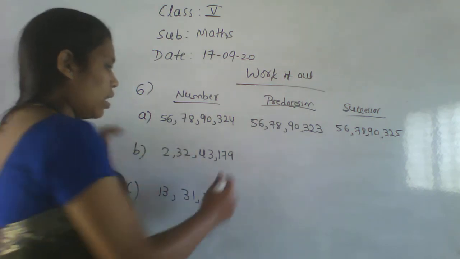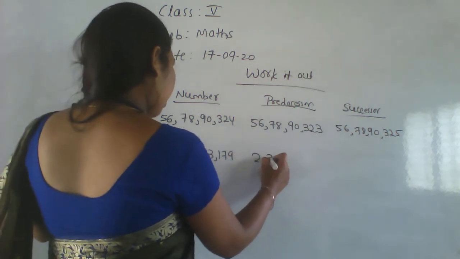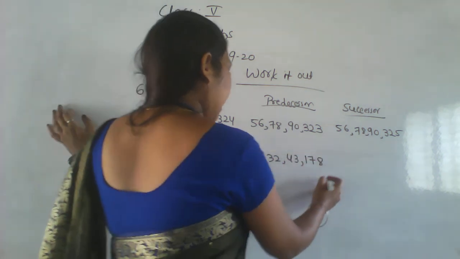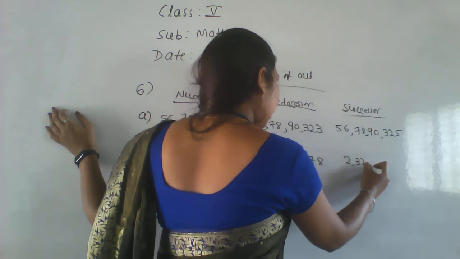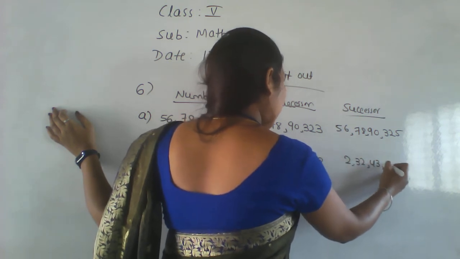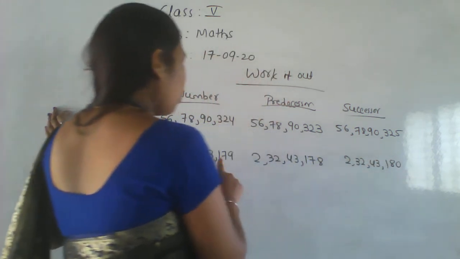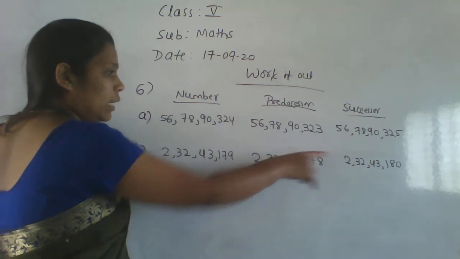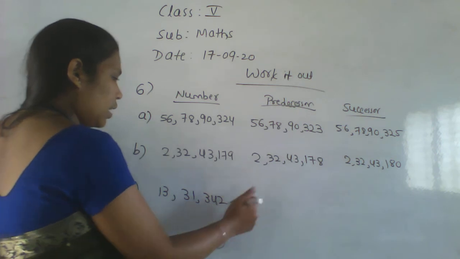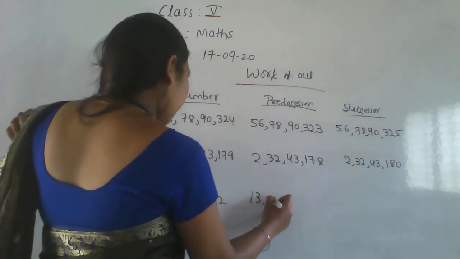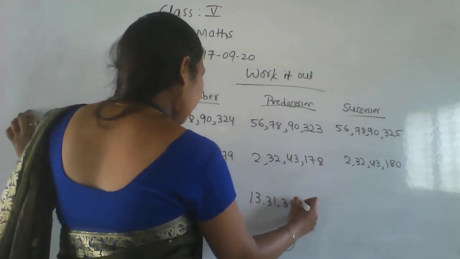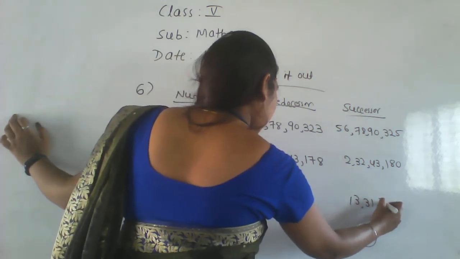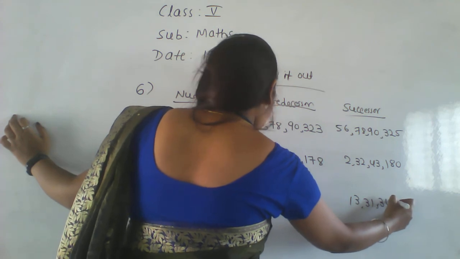So write this one also: 2 crore 32 lakh 43,178. Here 2 crore 32 lakh 43,180, because after 179 there will be 180. So 180 is the successor number. Here 13 lakh 31,341. Here 13 lakh 31,343.